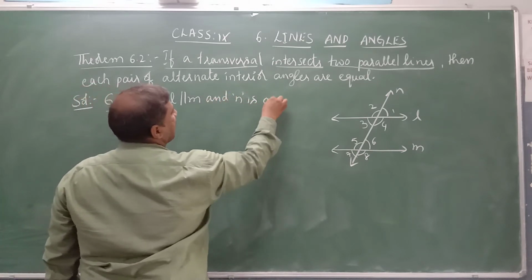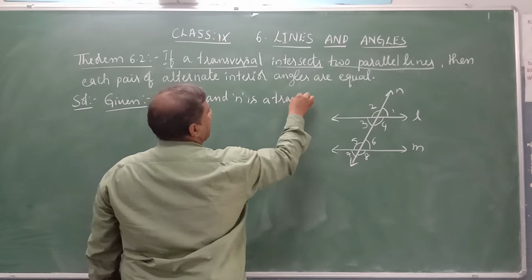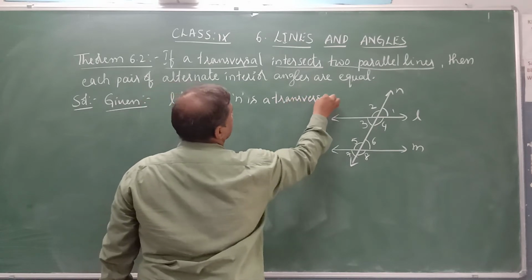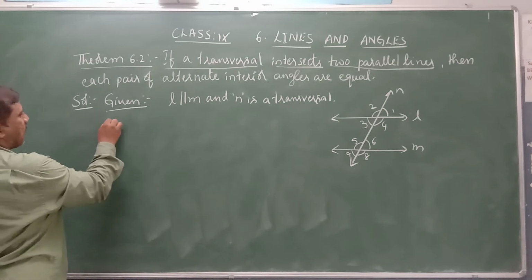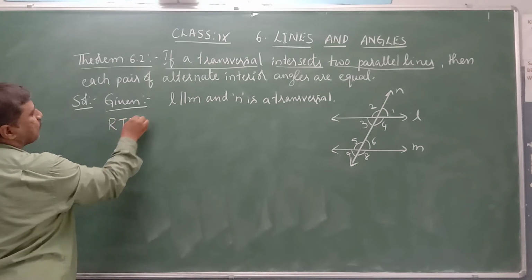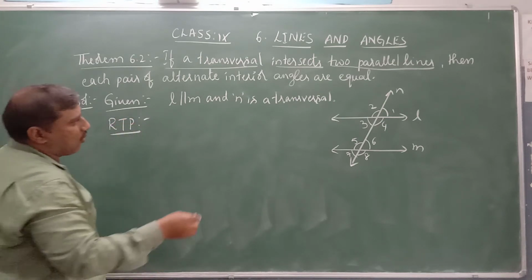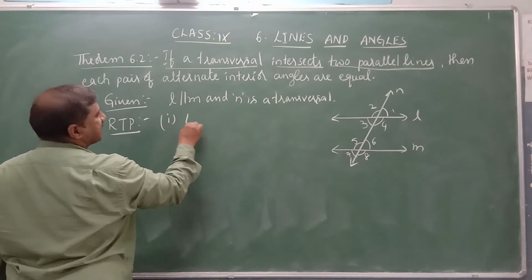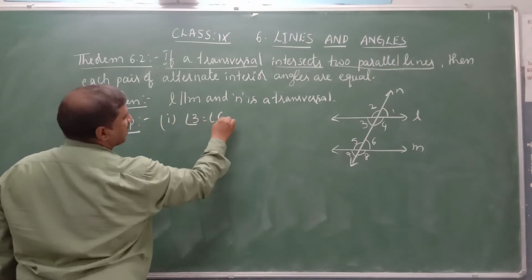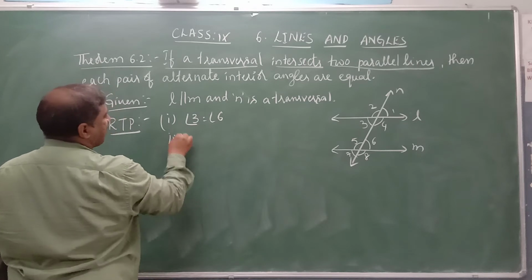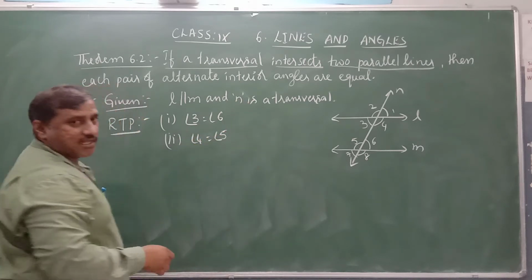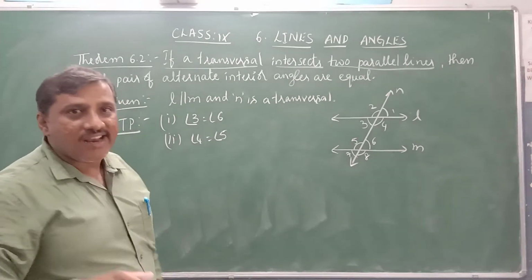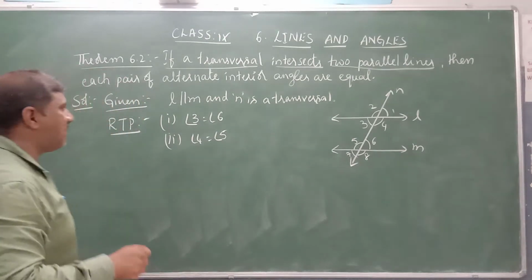Required to prove (RTP): angle 3 is equal to angle 6, and angle 4 is equal to angle 5, that is, two pairs of alternate interior angles are equal.